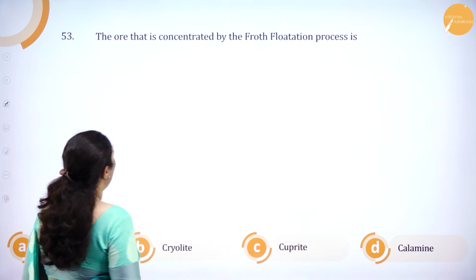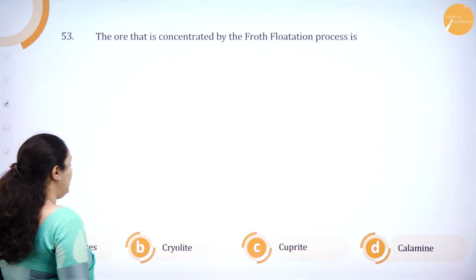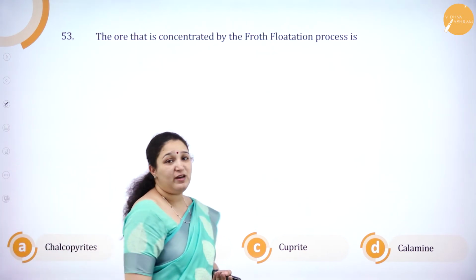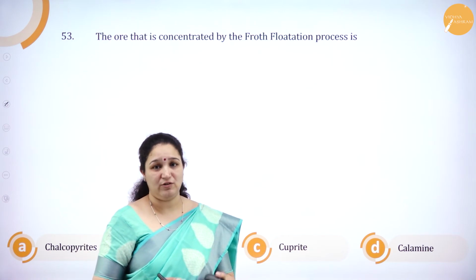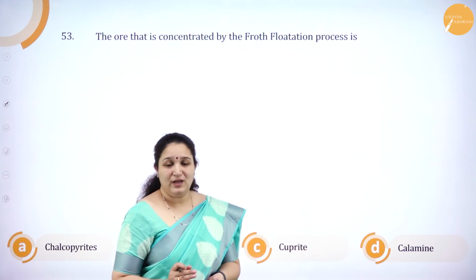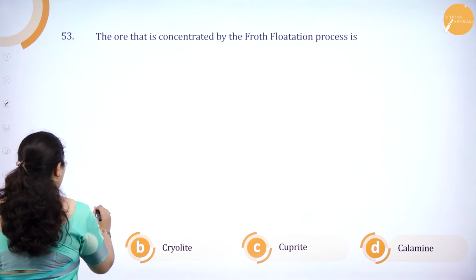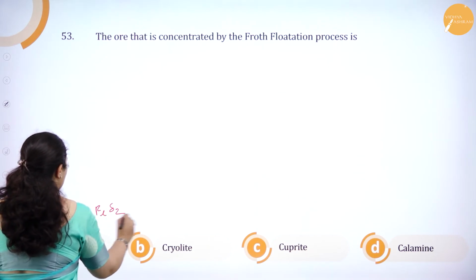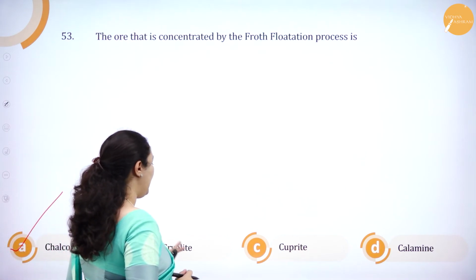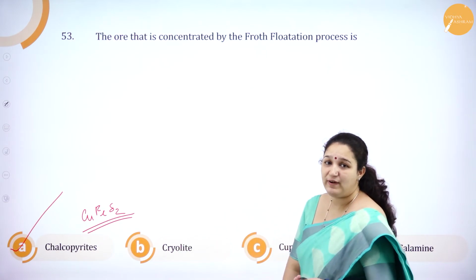Next one, the ore that is concentrated by froth flotation is chalcopyrite, cryolite, cuprite, calamine. See, for concentration by froth flotation, it is usually the sulfide ores, correct? So which is the sulfide ore in our options? Chalcopyrite is the one, CuFeS2. So this one can be concentrated by froth flotation. Cryolite or cuprite or calamine does not have sulfur. It is not a sulfide ore.